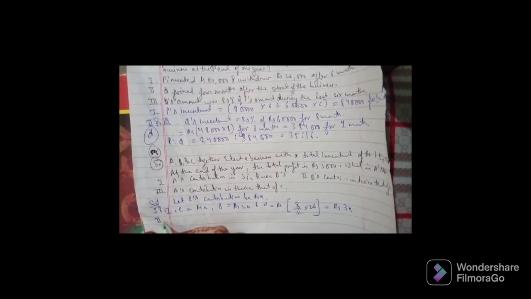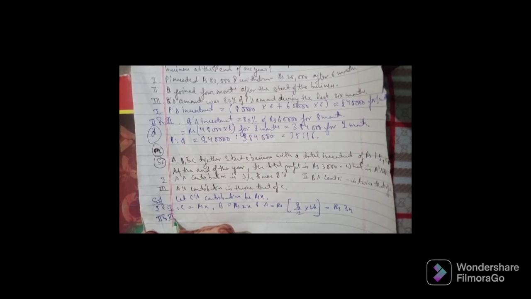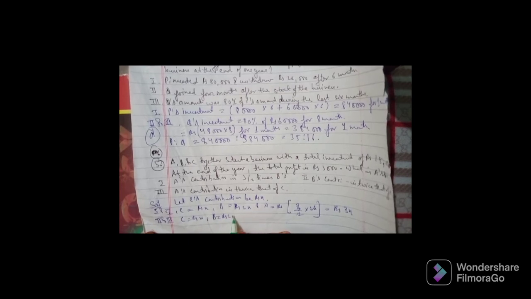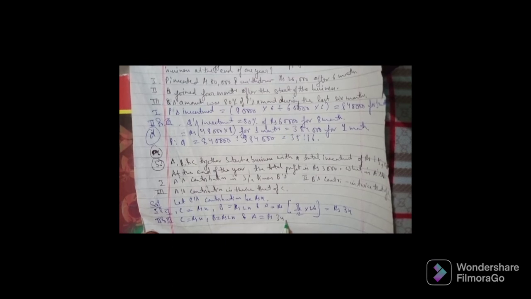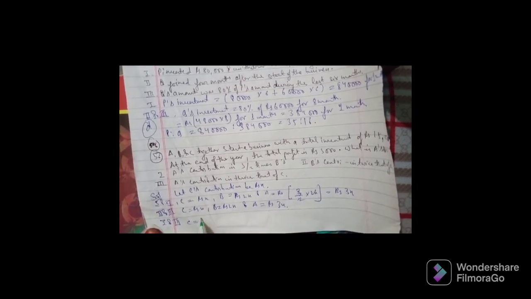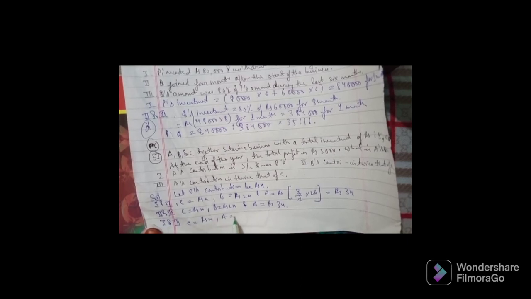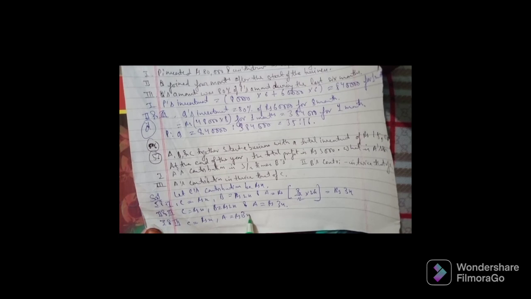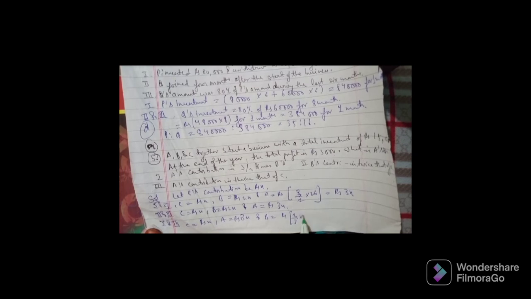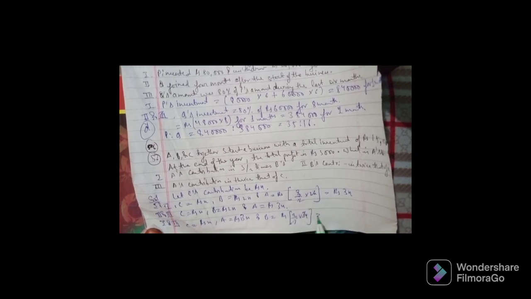From 2 and 3 we get C equals rupees X, B equals rupees 2X, and A equals rupees 3X. From 1 and 3 it will be C equals rupees X, A equals rupees 3X, and B equals rupees 2 by 3 into 3X, that means the 3 is cancelled out, it will give you rupees 2X.